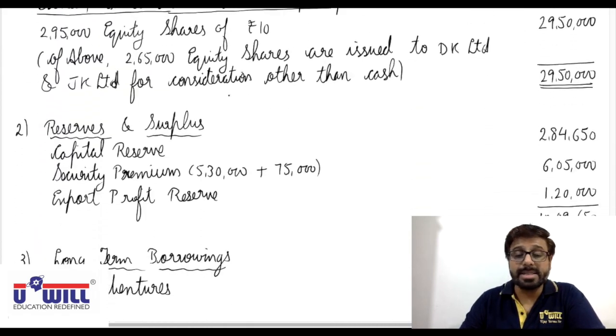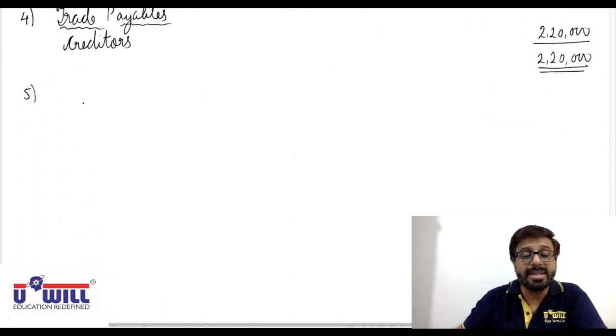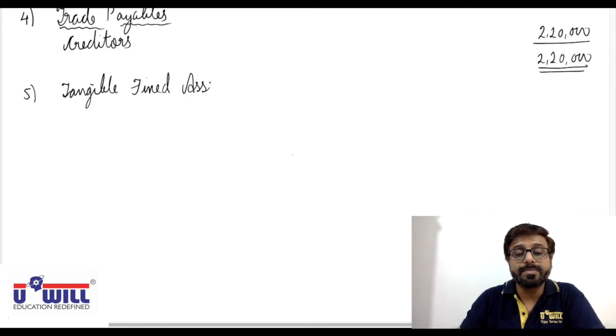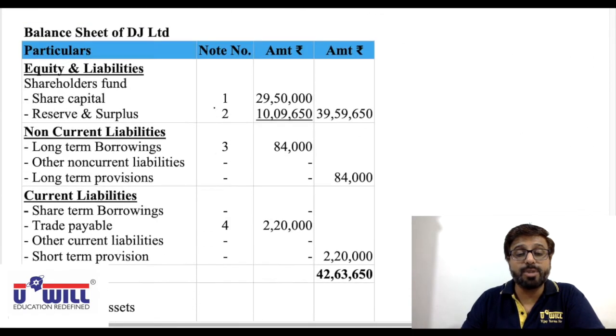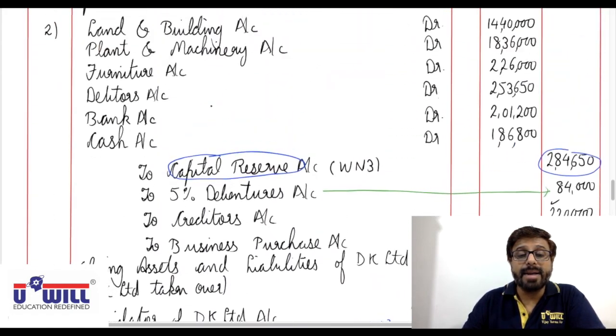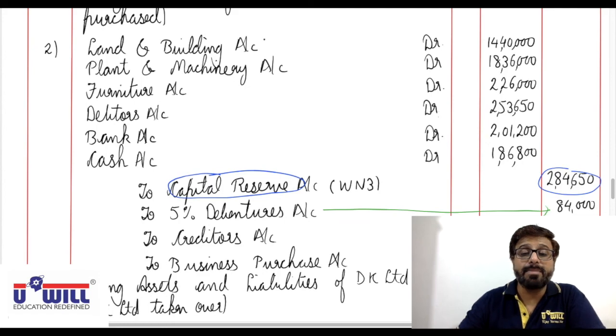Then current assets. In assets, non-current assets, in that very first is tangible fixed assets. Now in tangible fixed assets, we have three things: land and building, plant and machinery, and furniture.